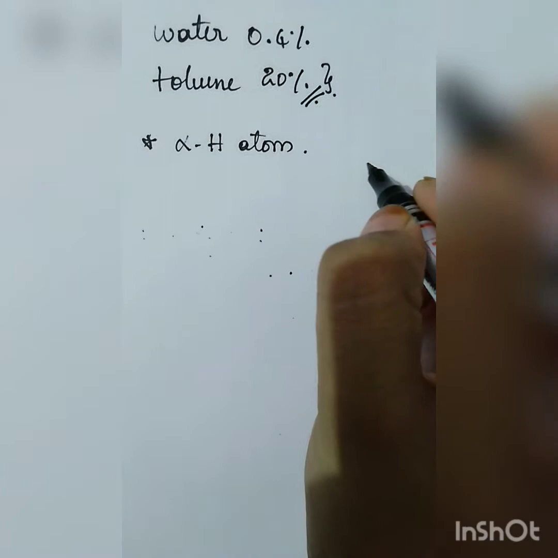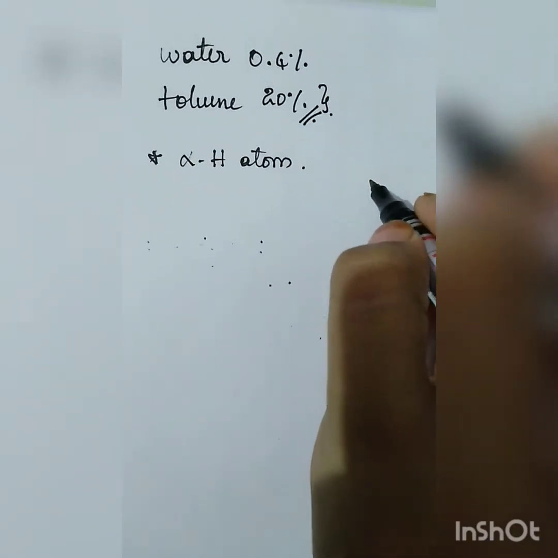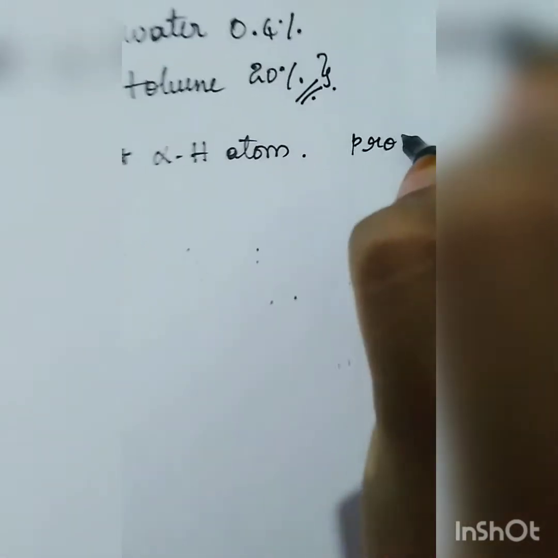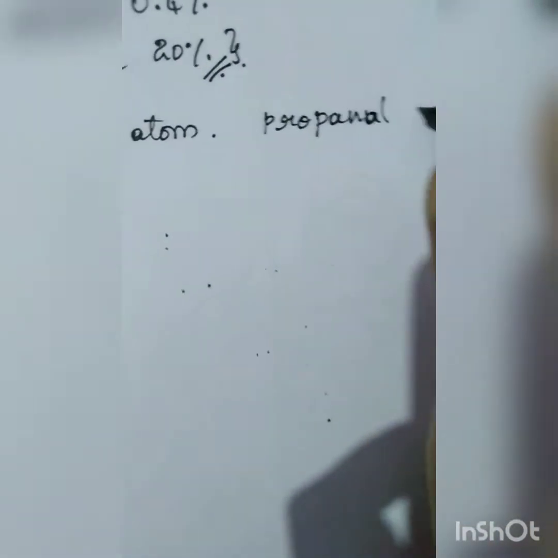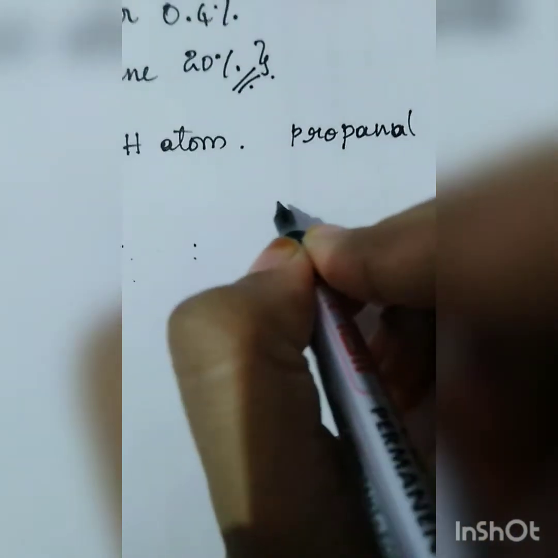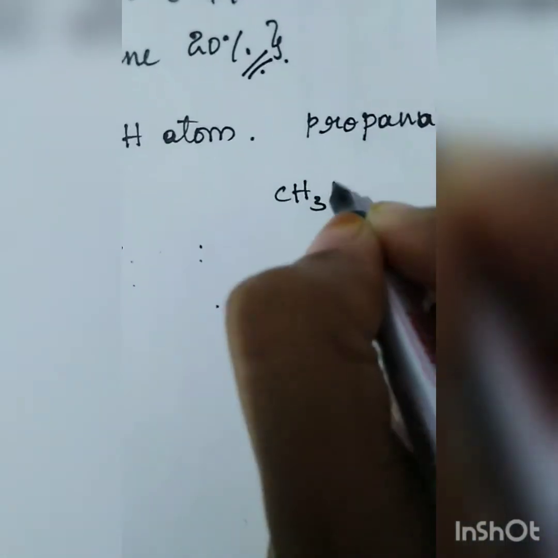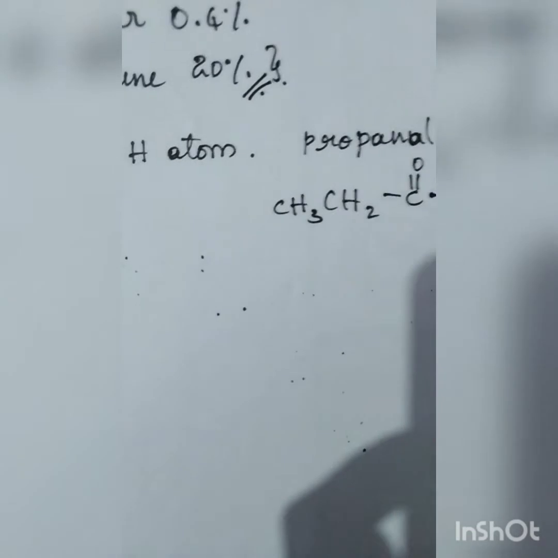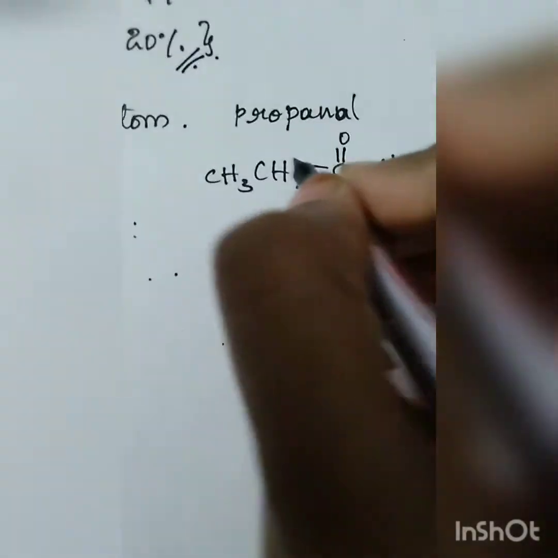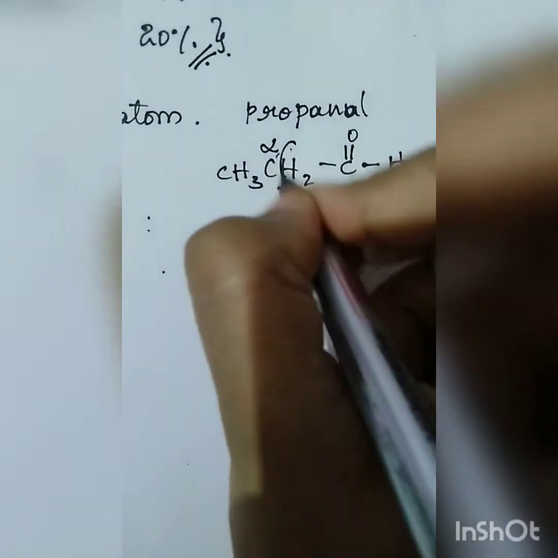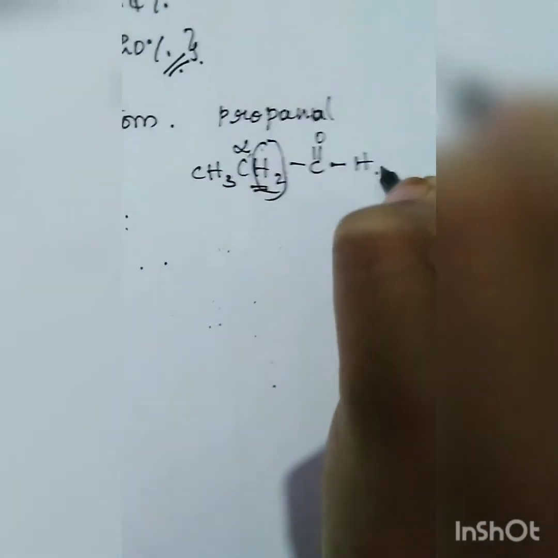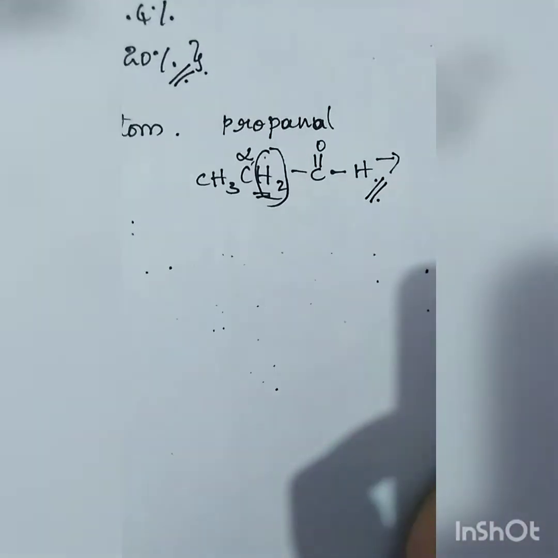For example, propanal has the structure CH3CH2C double bond OH. Does this contain alpha hydrogen atoms? Yes, see here, this is our alpha carbon atom and it has alpha hydrogen atoms. So this is definitely going to undergo the keto-enol system.